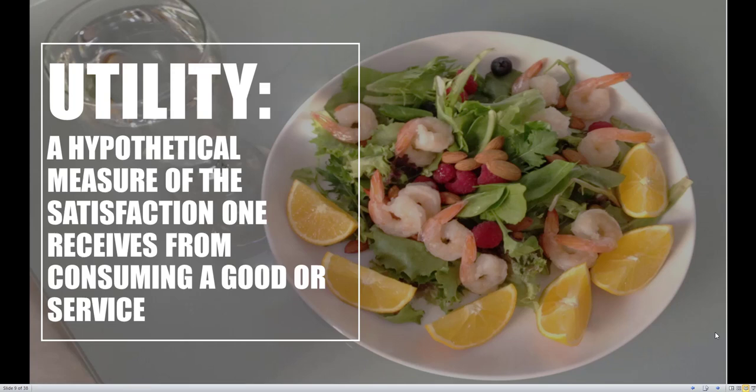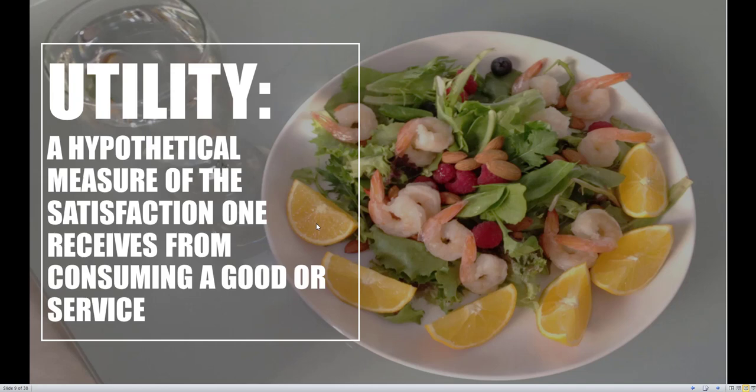We learned all about our limiting constraint in the previous videos with the budget line. So exactly what we can do is going to be limited by how much income we have. And what exactly are we trying to do with this income? We're trying to maximize our utility, a hypothetical measure of the satisfaction one receives from consuming a good or service. So utility is just a different way for us to say your happiness or your satisfaction.